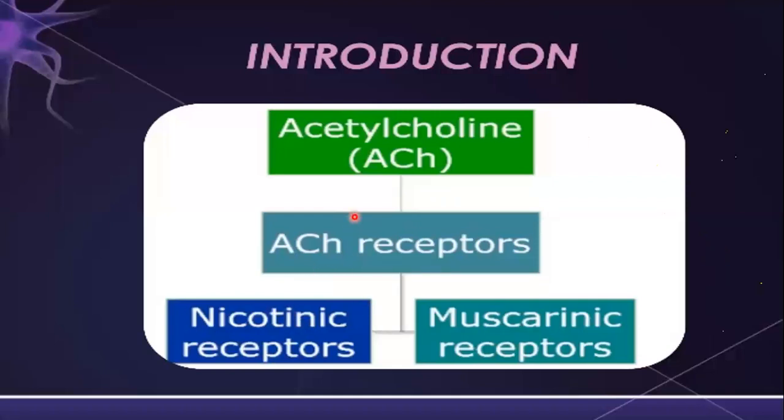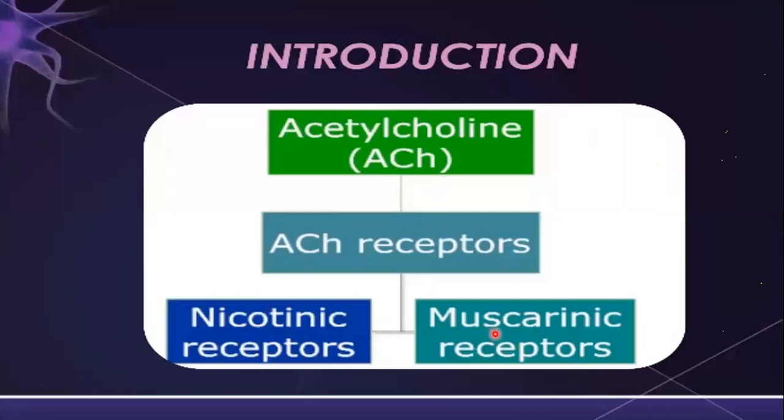So are you understanding my point that acetylcholine binds with the receptor, and the receptor to which acetylcholine binds is known as the cholinergic receptor. We have two types of the cholinergic receptor. One is known as the nicotinic receptor, at which the acetylcholine can bind. But why do we call them nicotinic? Because at these receptors nicotine can also bind.